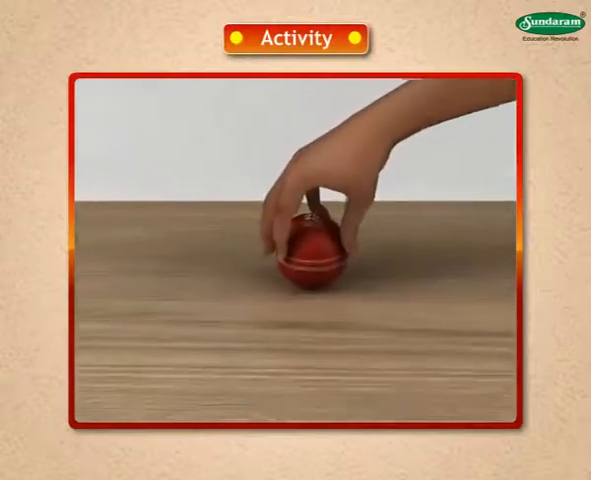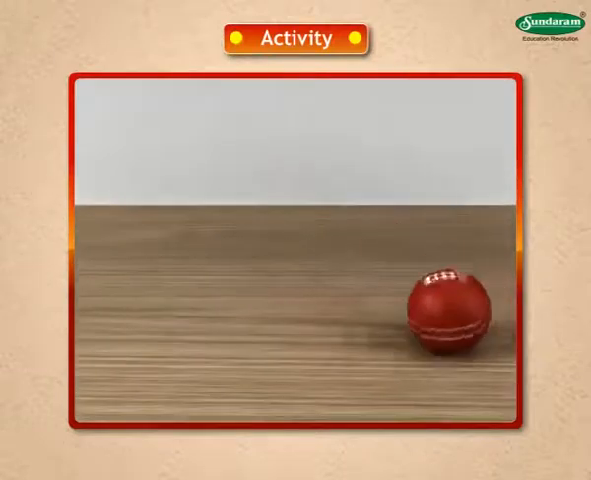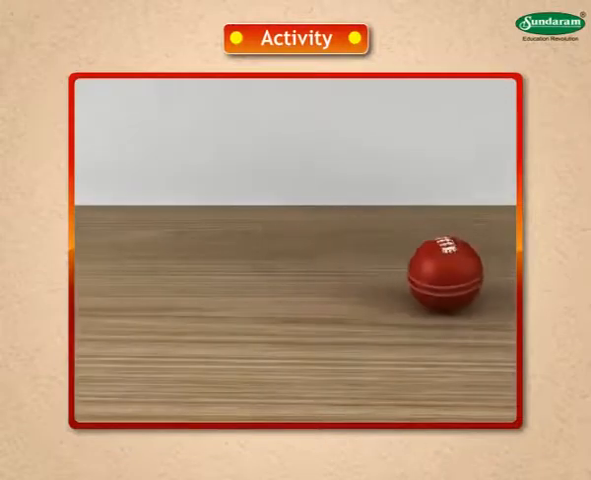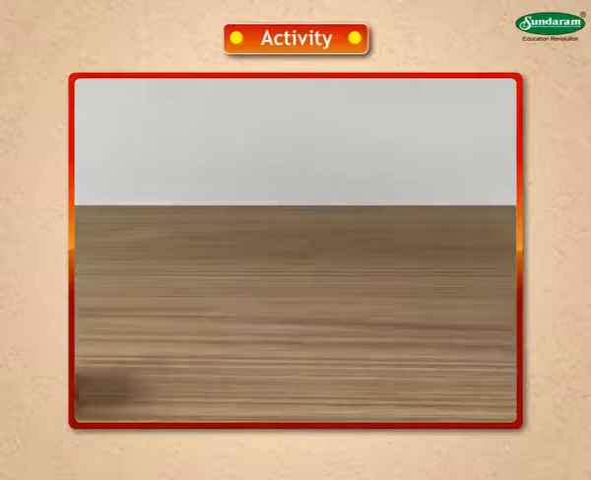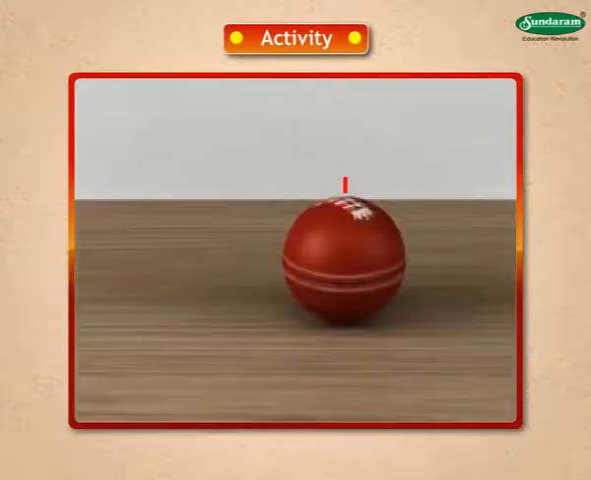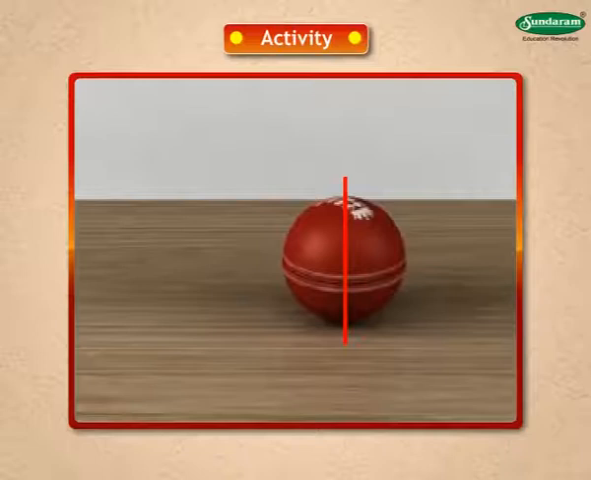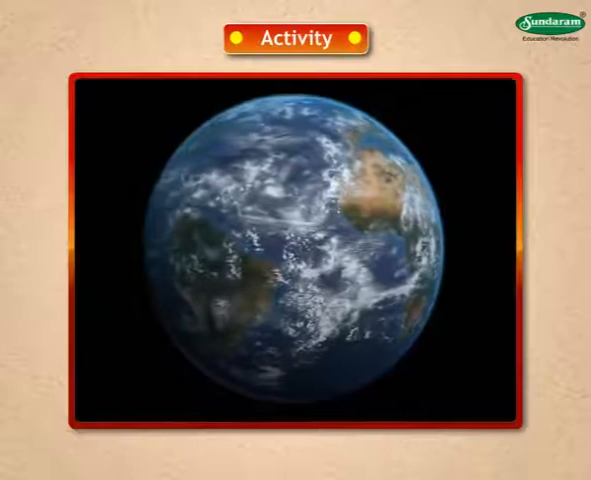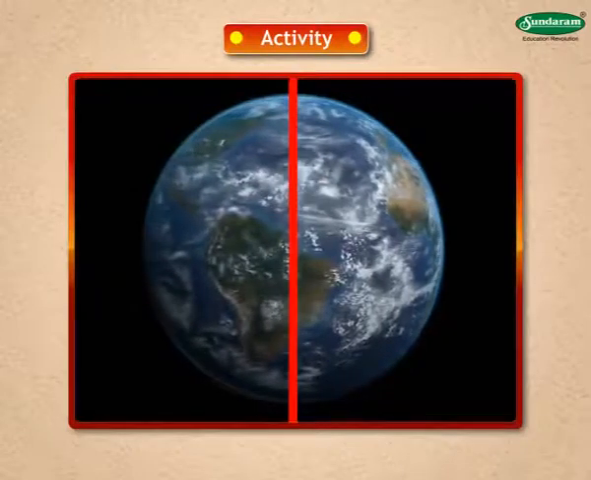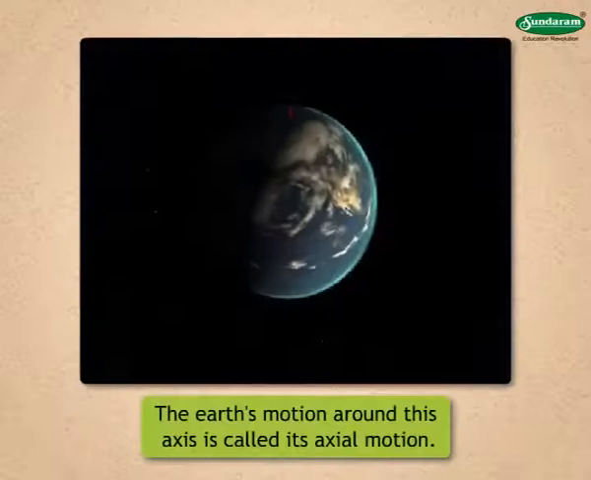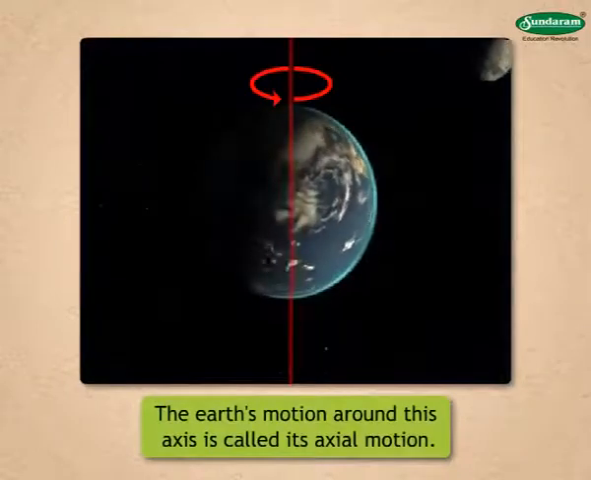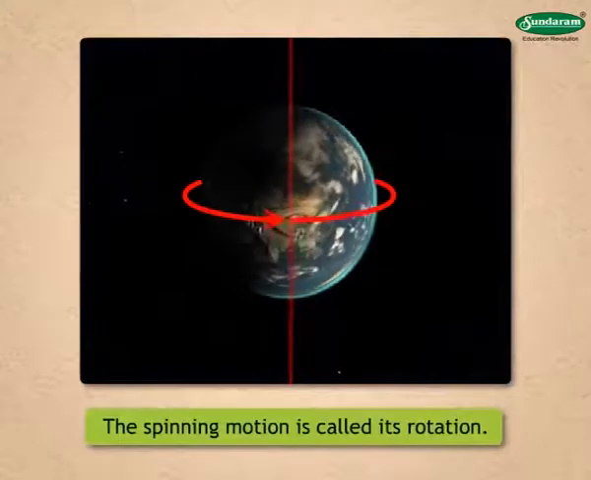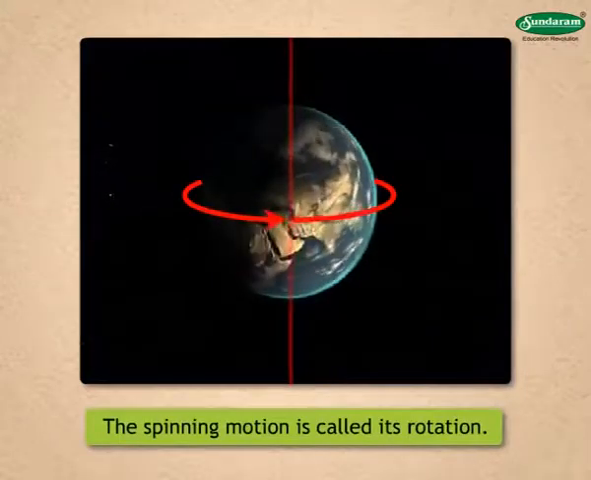Now, take a ball and spin it. There is no spike in the ball, yet it spins around an axis, which we cannot see. We have to imagine the ball's axis. The Earth too spins like the ball, and though we cannot see its axis, we can imagine it. The Earth's motion around this axis is called its axial motion, and the spinning motion is called its rotation.